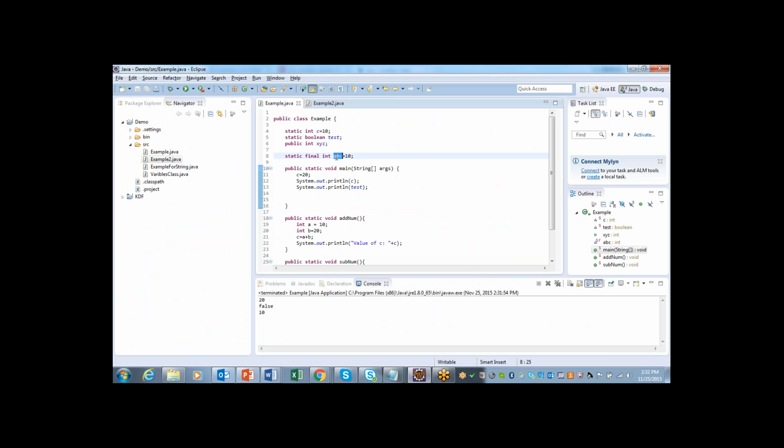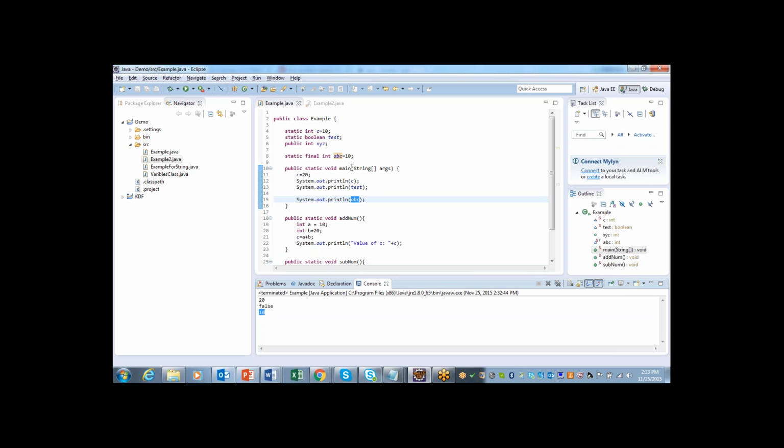We know that ABC is a constant variable because I have used final. Let me try to print that ABC value. The default value I have assigned is 10. So let me try to print it inside the main. Here I have written system.out.println ABC. If I execute, what happens? I will get the result here as 10. So the c value is 20, the test value is false, that is the default value, and the third message, system.out.println ABC, is printing the value as 10 here.